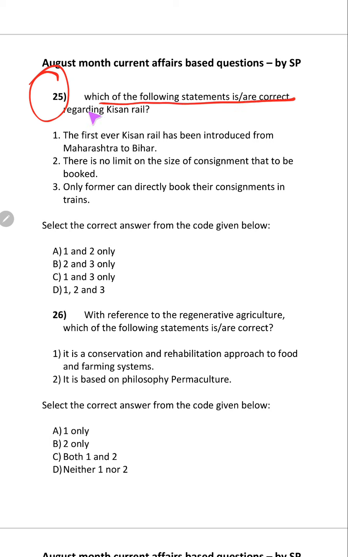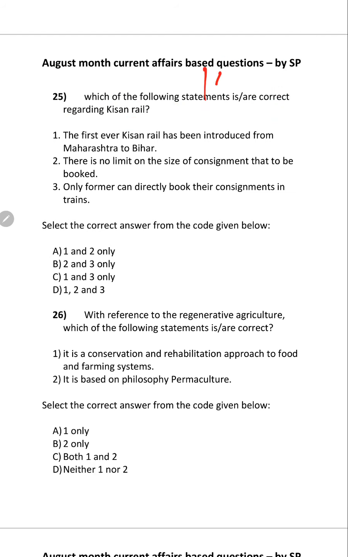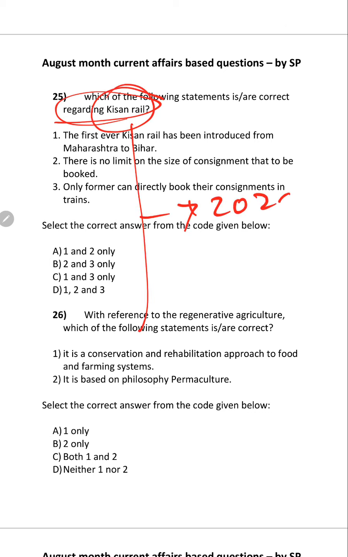So come to the 25th question. Which of the following statements is correct regarding Kisan Rail? So Kisan Rail, Kisan Udaan, these types of schemes are very important that UPSC will ask. So definitely you should know about this scheme. It was first started in August 2020. That's why it is August news.